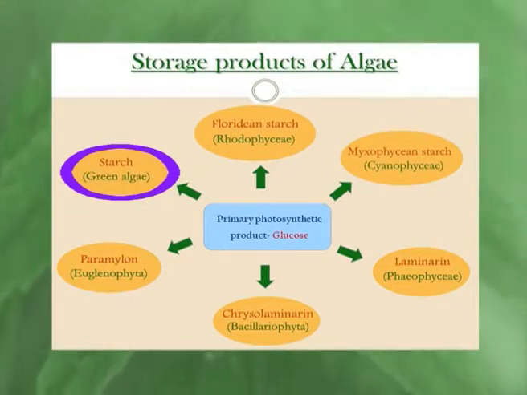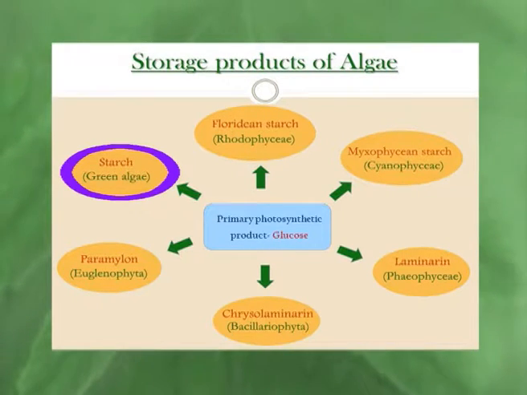Now, primary photosynthetic product of algae is glucose, because we know that algae are photosynthetic organisms. But there is again diversification in their synthesis of storage products. Starch is the reserve food matter of the green algae, which is very similar to higher plants.